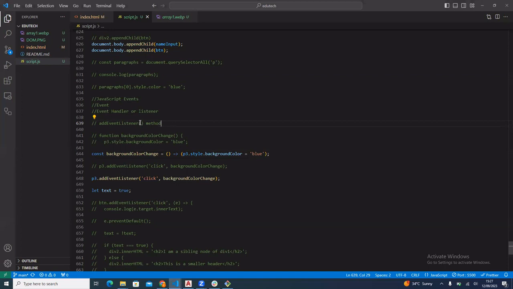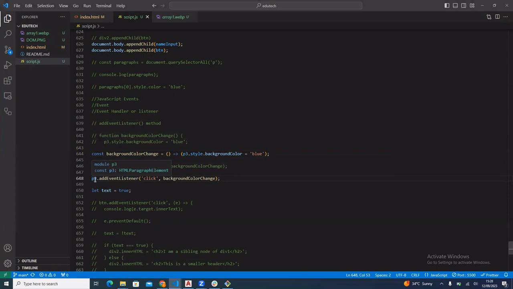So let me go ahead and demonstrate it. To get the element we want to call an event on, okay? So in my code, on line 648, the first thing I'm doing here is I'm calling event listener on P3.